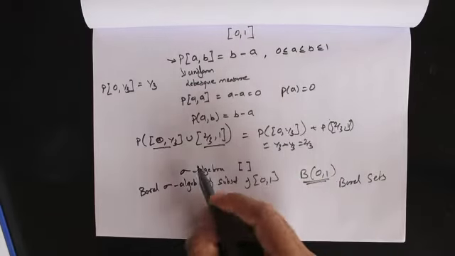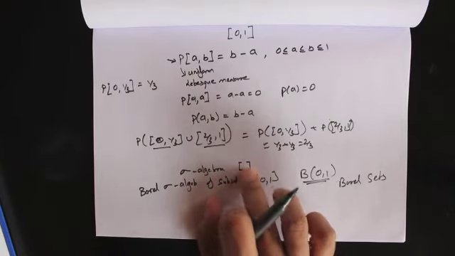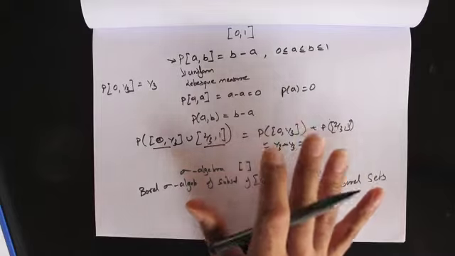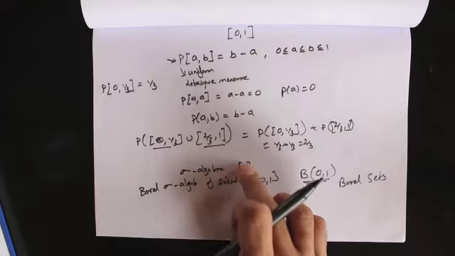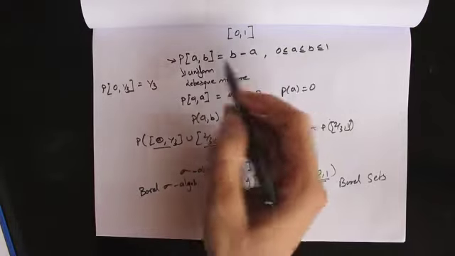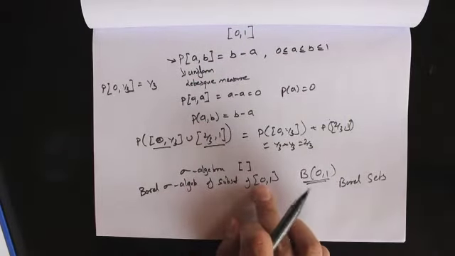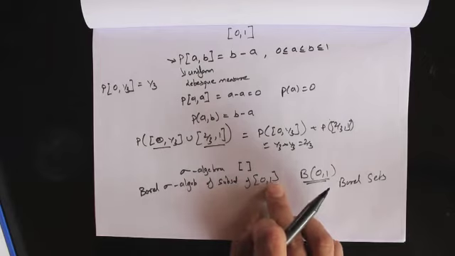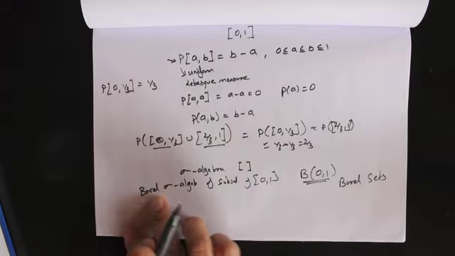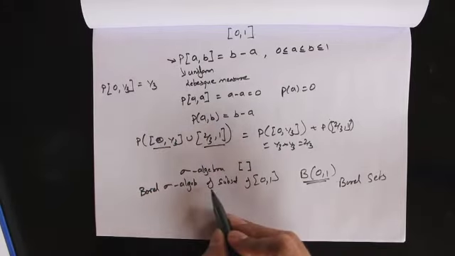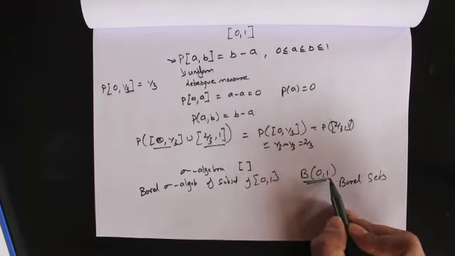We said that if we construct a sigma algebra starting with all the closed intervals, and we put in everything else that's required to make it a sigma algebra, then that collection is the universe for which the probability is defined by this particular formula. If we start with all closed intervals of 0 and 1 and add everything else required, that particular sigma algebra is called the Borel sigma algebra of subsets of 0 and 1, denoted by B of 0, 1.